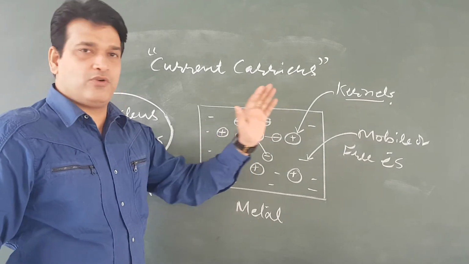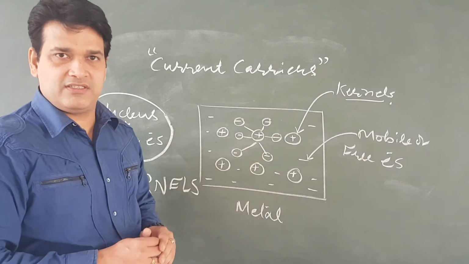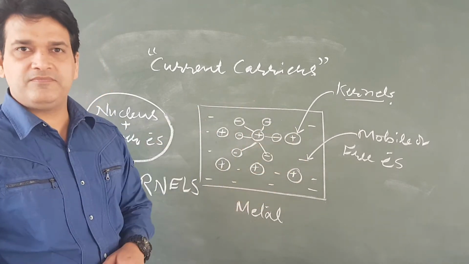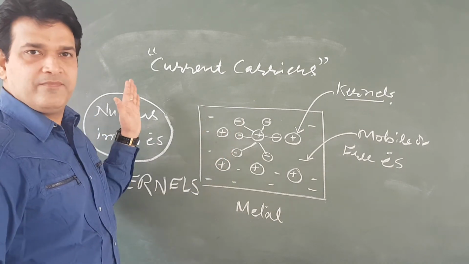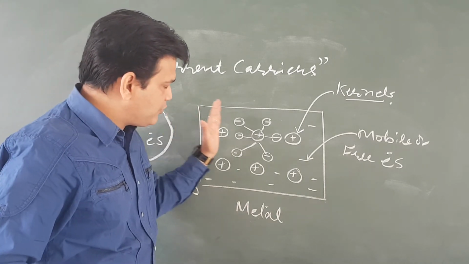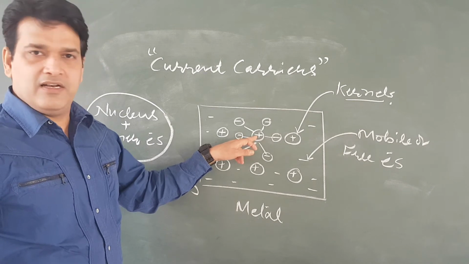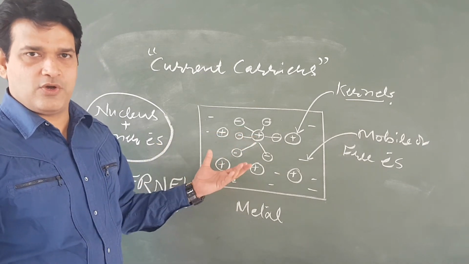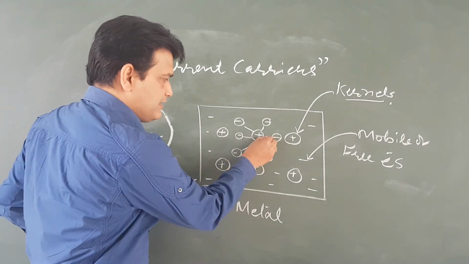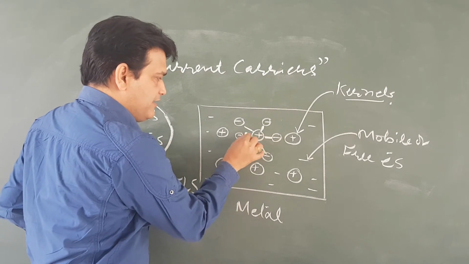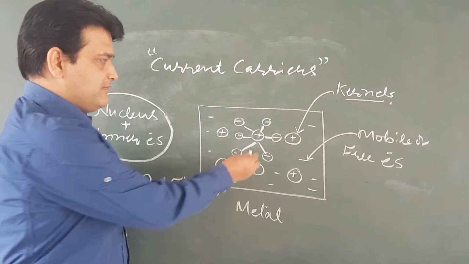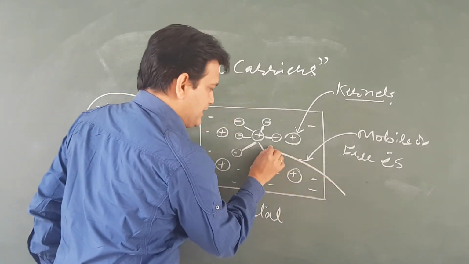These are not permanent forces; they arise and then diminish. When electrons go away, the forces decrease, and when an electron comes close to the kernel, there will be stronger forces of attraction. So these simultaneous forces of attraction between the mobile electrons and the kernels are called metallic bonds.